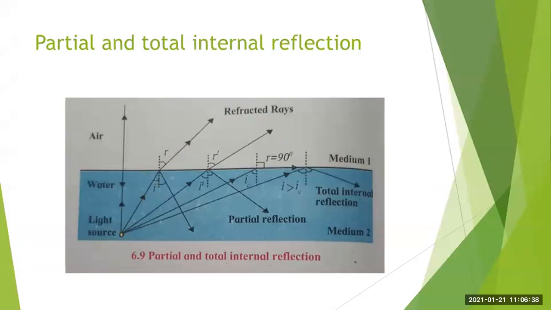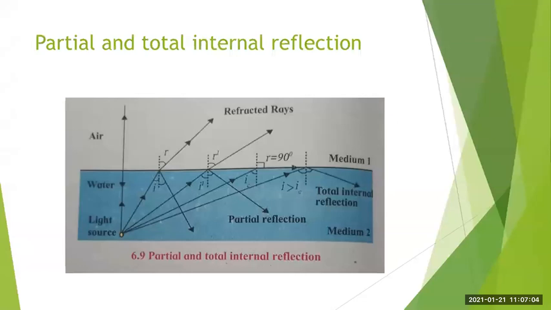Now, as light is going from denser to rarer medium, it bends away from the normal. Okay, so we have already studied this, and you have to remember these things, which are very important. When light passes from denser medium to rarer medium, it bends away from the normal.